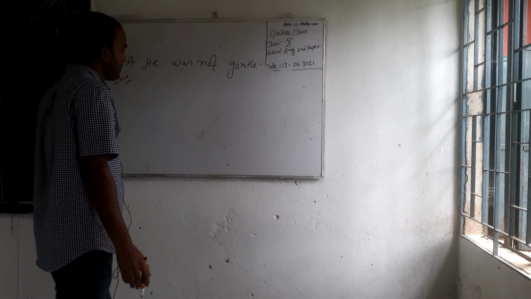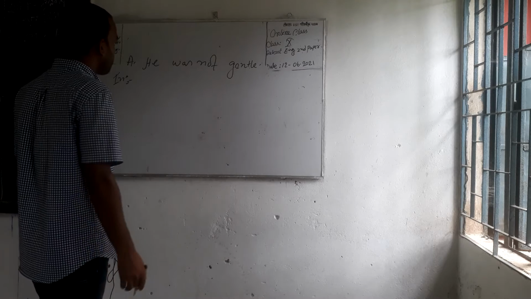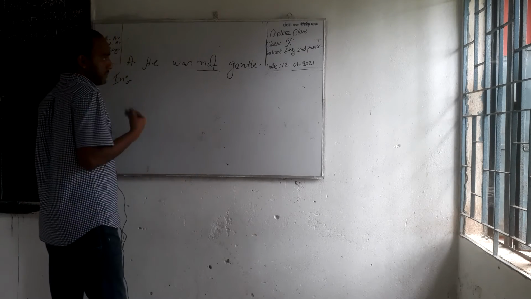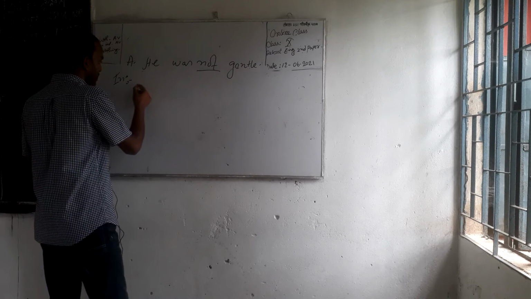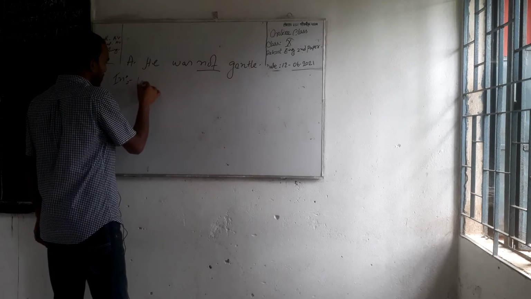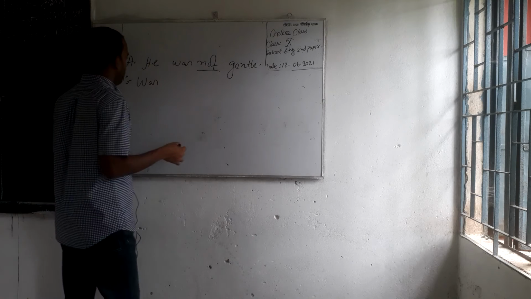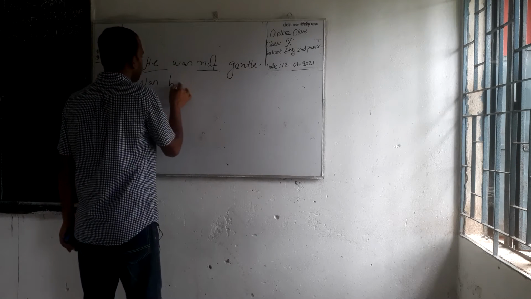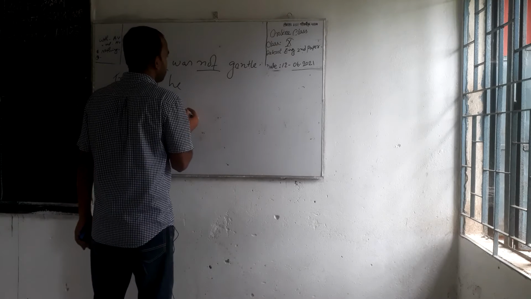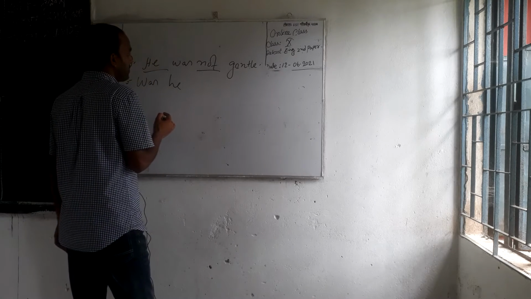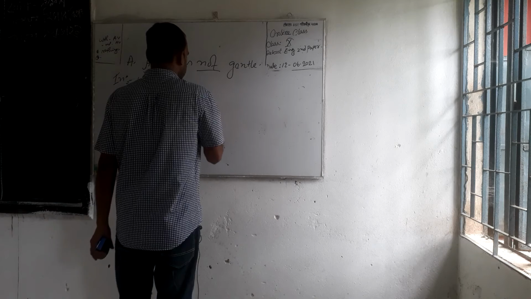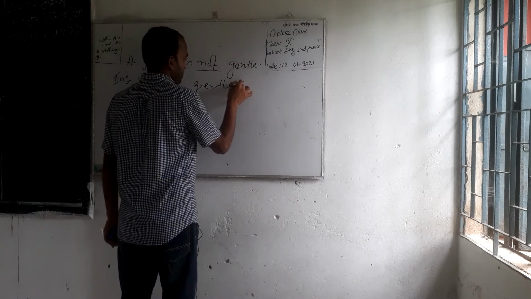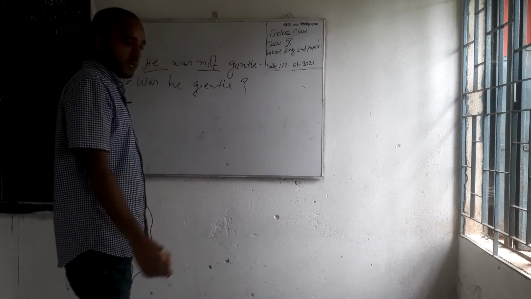This is a statement with negative form, so we have to leave out not. So we have to place was at the beginning, was, then subject he, was he gentle, then note of interrogation.